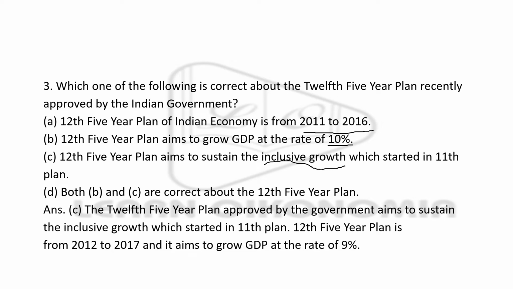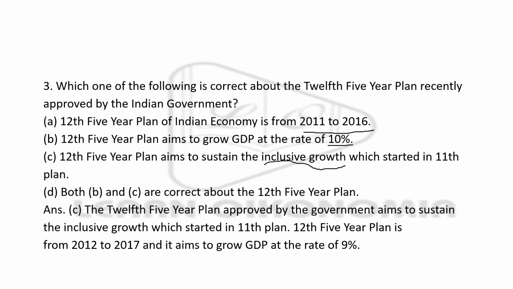Which started in the 11th 5-year plan. We know that inclusive growth is an aspect which we started in the 11th 5-year plan. Now the options: both B and C are correct. This is the right answer. You have to identify whether A is correct, or B is correct, or C is correct, or all of these are correct, or A or B is correct, or B or C is correct, or A or C is correct, or none of this is correct. So the right answer is option B and C.